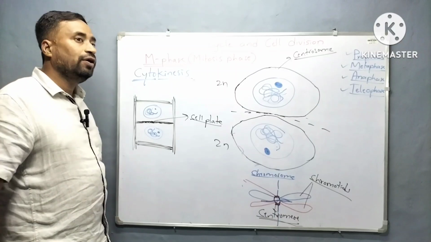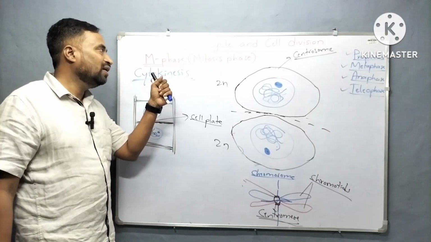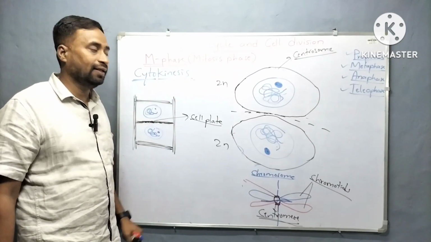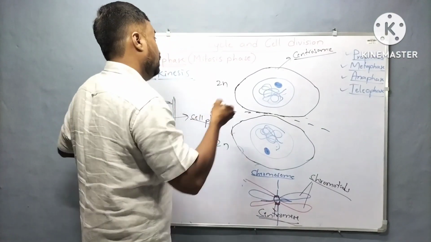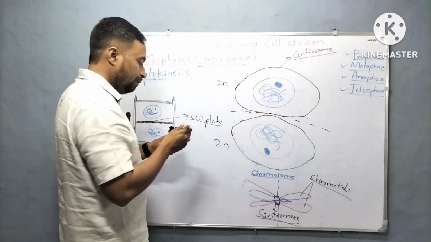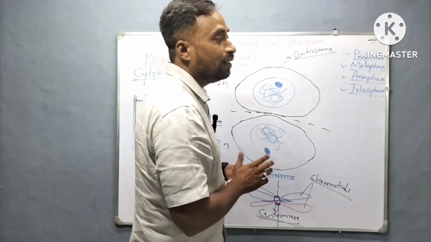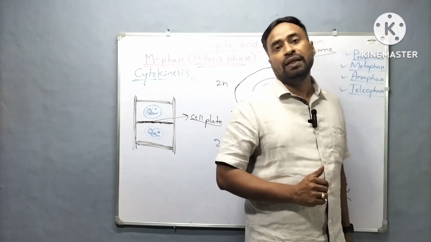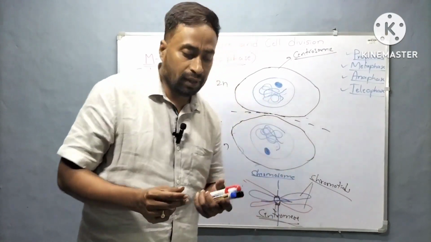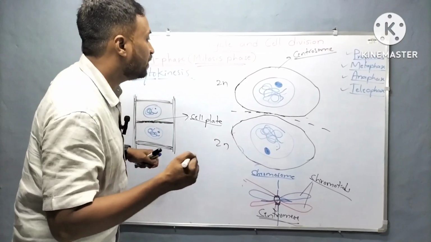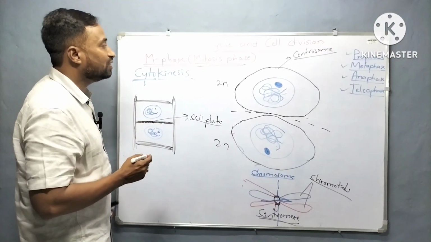Now we'll talk about the final thing, that is, what is the importance of mitosis? Why is mitosis important? See here, there are two main important points you have to remember regarding the importance of mitosis.